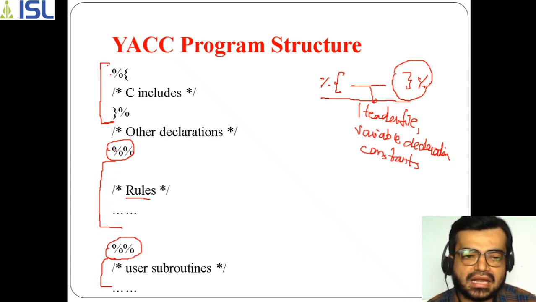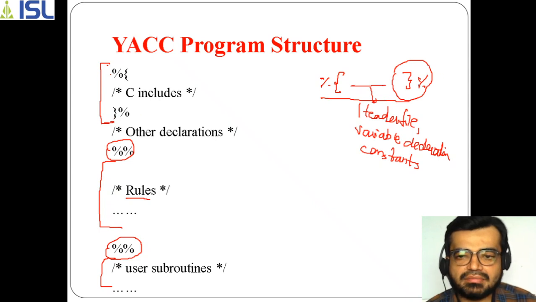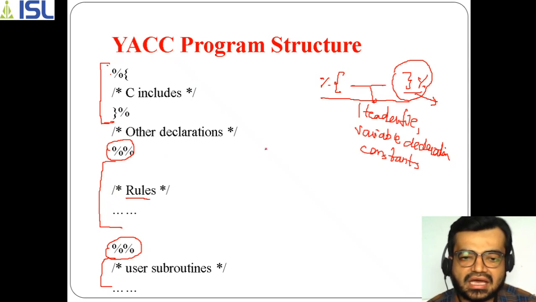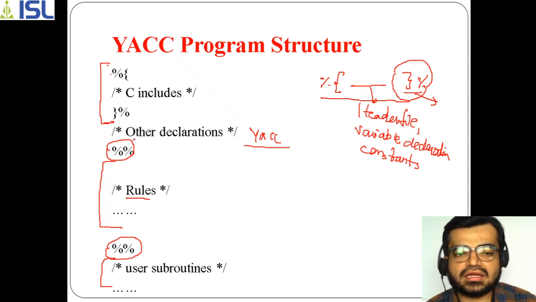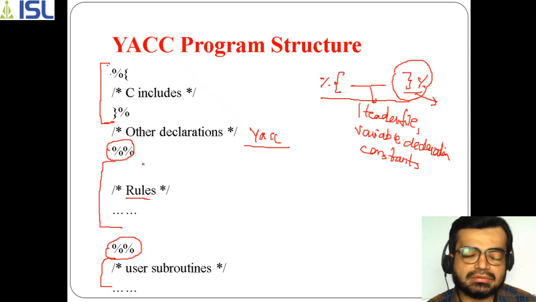After this part, because this says that the C declaration has completed, other declarations which are related to YACC can be taken in between these two symbols. So in between these two symbols you can take YACC declarations. And the second part, as I just now told you, is the grammar rules. We will be seeing how it will be performed here.